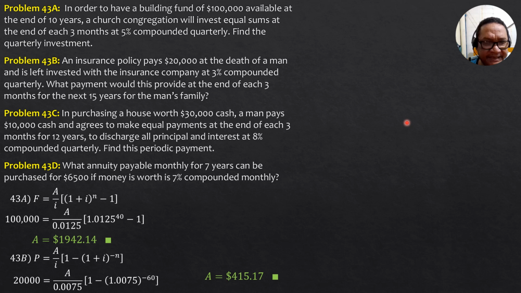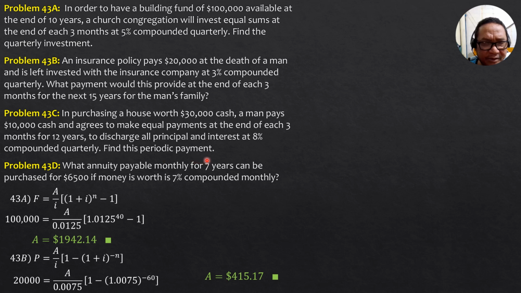Problem 43C. In purchasing a house worth $30,000 cash, a man pays $10,000 cash and agrees to make equal payments at the end of each 3 months for 12 years to discharge all principal and interest at 8% compounded quarterly.